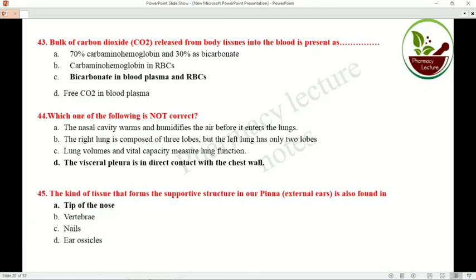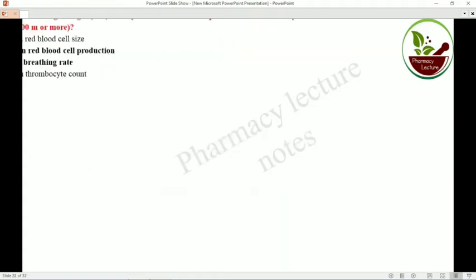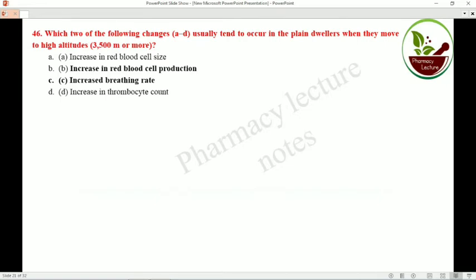What kind of tissue forms the supportive structure of our pinna or external ear? The tissue mainly similar to the pinna is the tip of the nose. The tip of the nose and the pinna are made up of the same tissue. Which of the following changes usually tends to occur in plain dwellers when they move to high altitude? Increased red blood cell production.